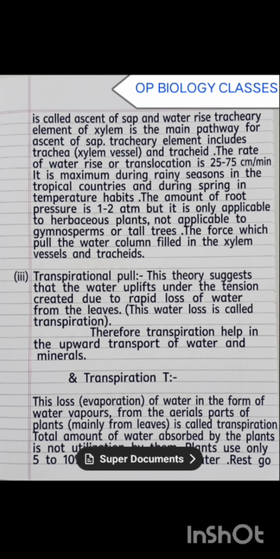The force which pulls the water column filled in the xylem vessels and tracheids is the transpirational pull. This theory suggests that the water is uplifted under the tension created due to the rapid loss of water from the leaves. This water loss is called transpiration. Therefore, transpiration helps in the upward transport of water and minerals. The transpiration process.